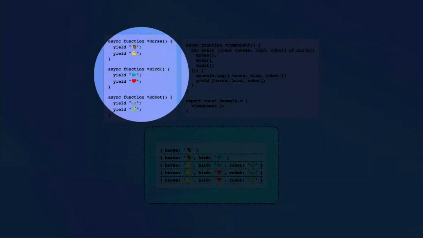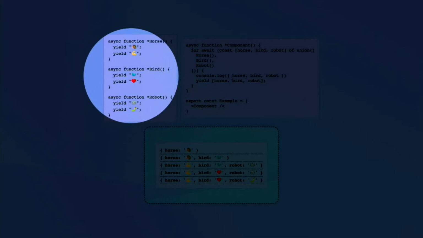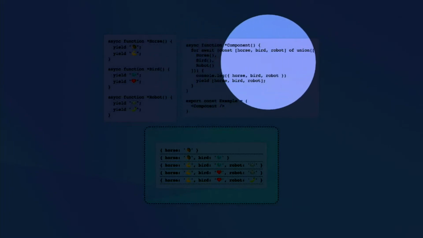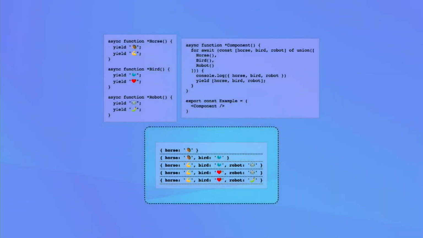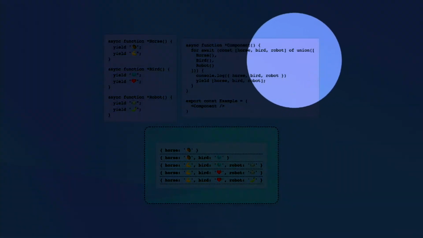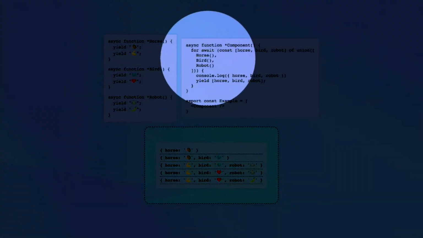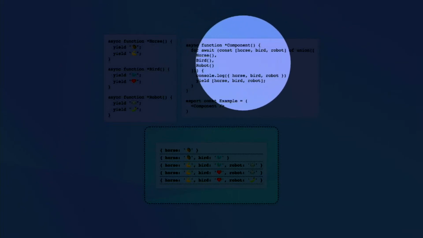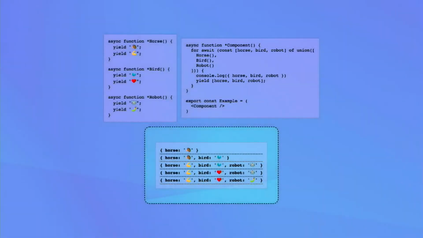We've got our horse, bird, and robot, and each one of these resolve twice with two different sets of state. And these here are things that we want to know at some point in time. So the core of this pattern that we're talking about today is the union of multiple sibling children within our hierarchies. And we can see this right here with this function, which is called union, and we're going to pass these three things that are happening, and we want to know what state these three things are in at each point of our iteration process.